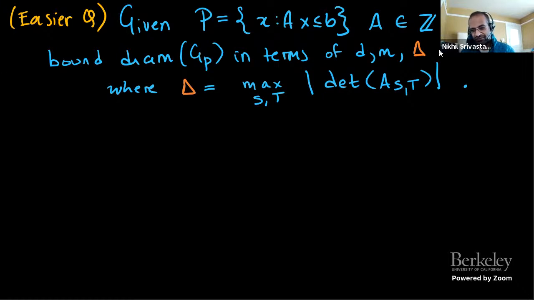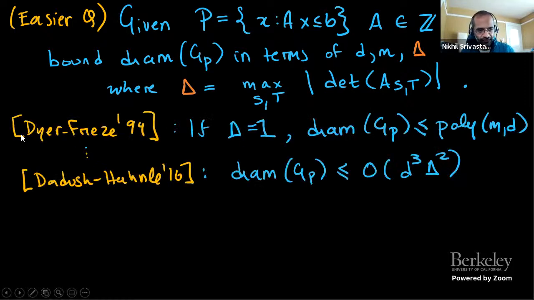This is a measure of how big the numbers being used to define the polytope are. And this is an easier question, right? If I also tell you that these numbers are small, can you prove a bound on the diameter of the polytope? The first result in this line was due to Dyer and Frieze from 1994, and they showed that if this delta is 1, which means the matrix is unimodular, then indeed the polynomial Hirsch-type bound is true. The diameter is some polynomial in m and d. I think it's raised to the 13 or something like that. So it's a very explicit number.